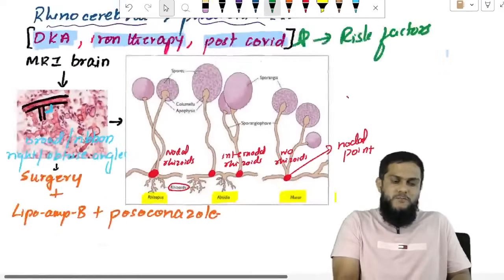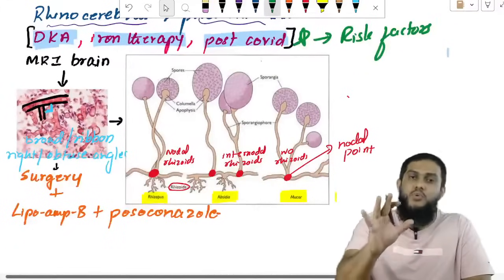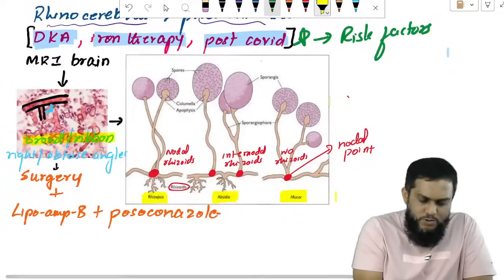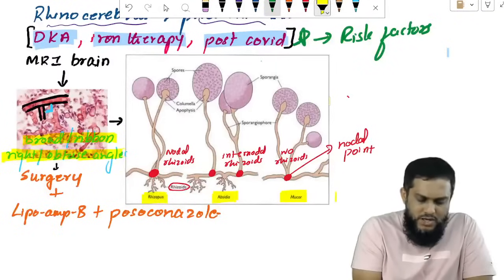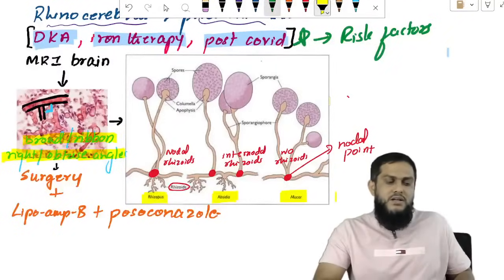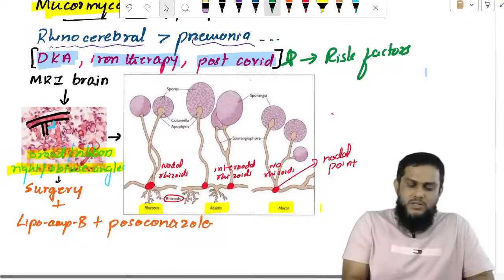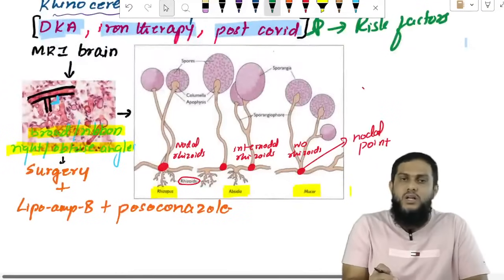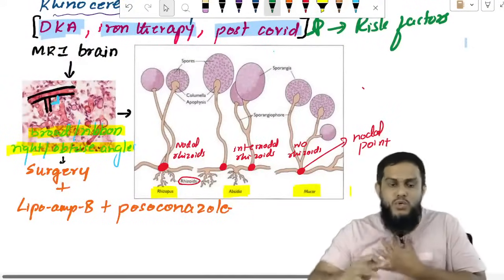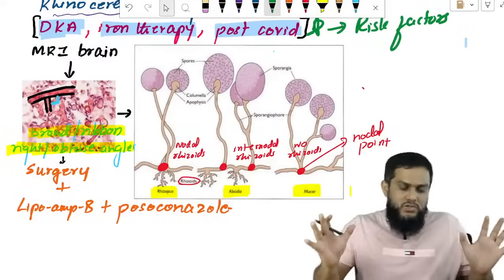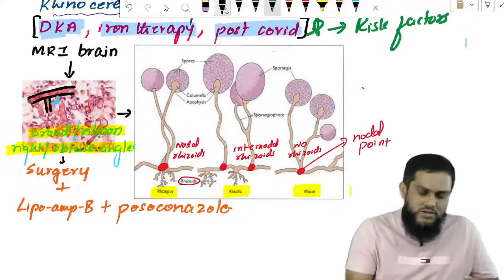That's how you identify. First you identify that these are Mucormycetes group of fungi, by the broad, ribbon-like hyphae with obtuse or right angle branching. Nodal rhizoids: Rhizopus. Internodal rhizoids: Absidia. No rhizoids: Mucor. The nodal point is this point. Rhizoids mean root-like structures. Sir, what is the treatment?